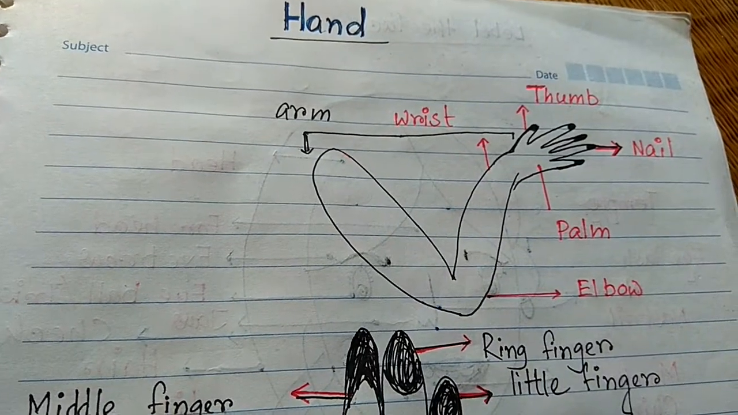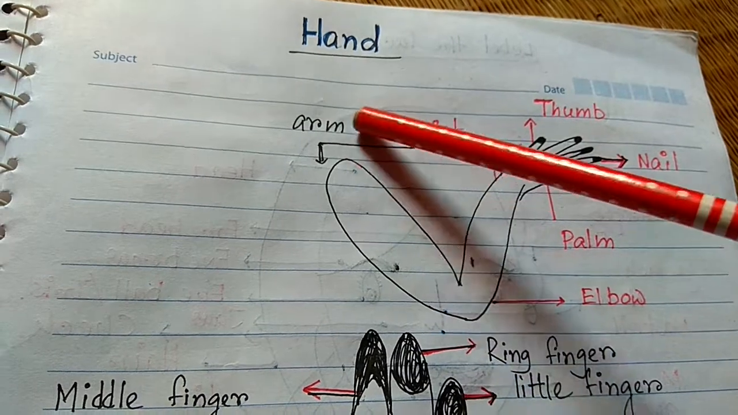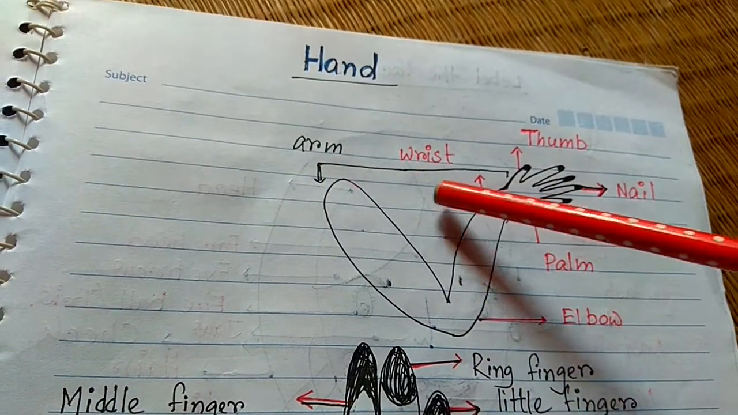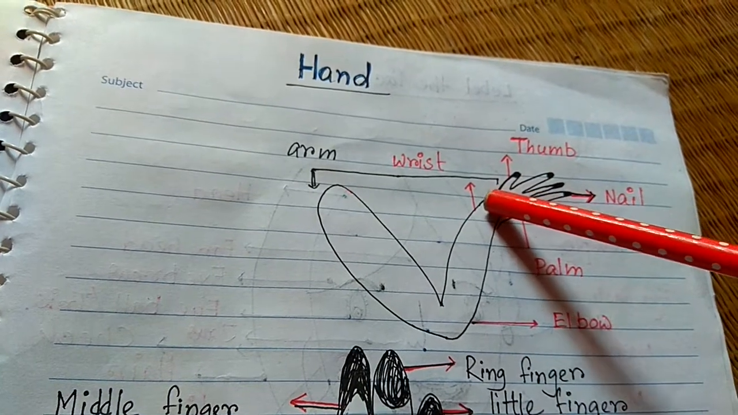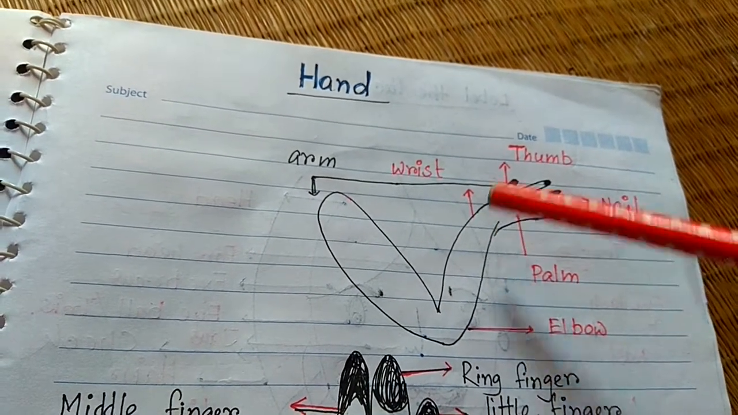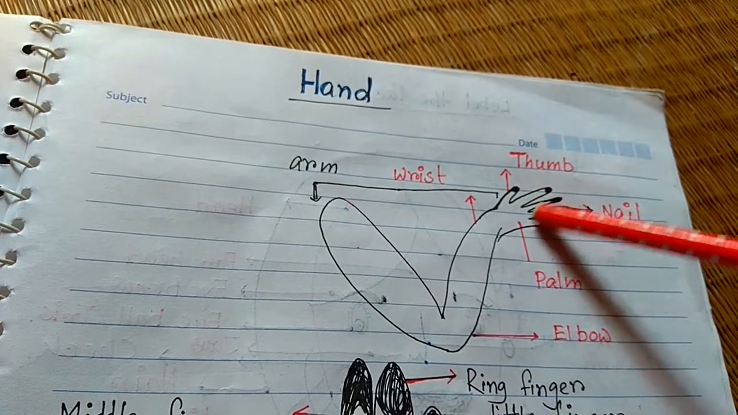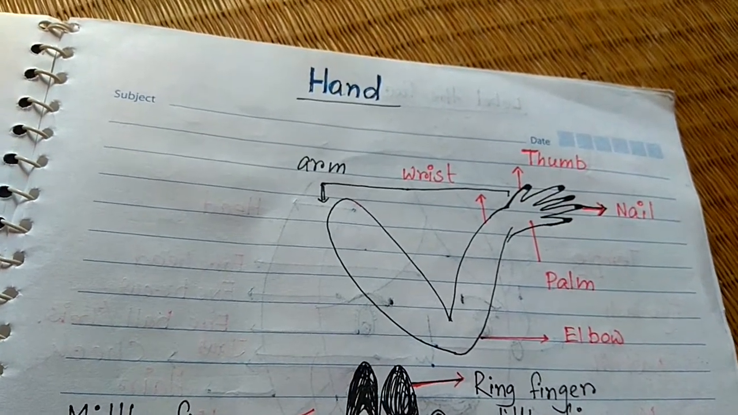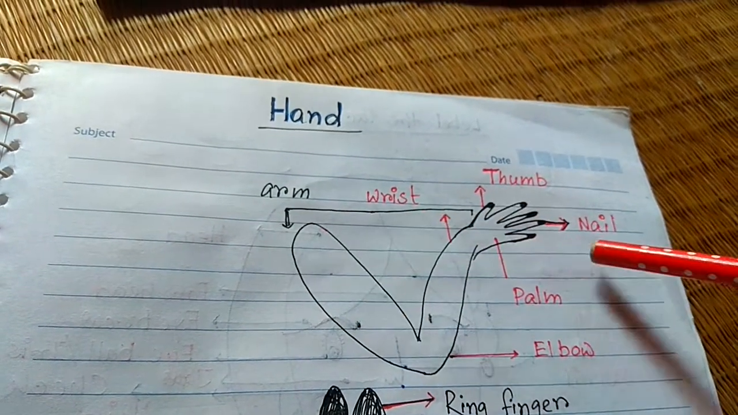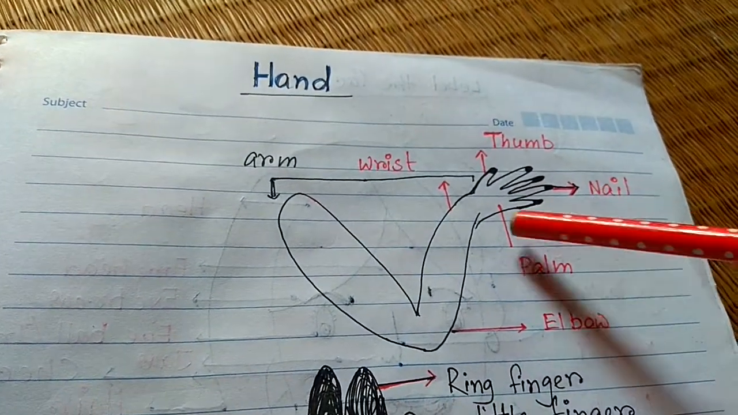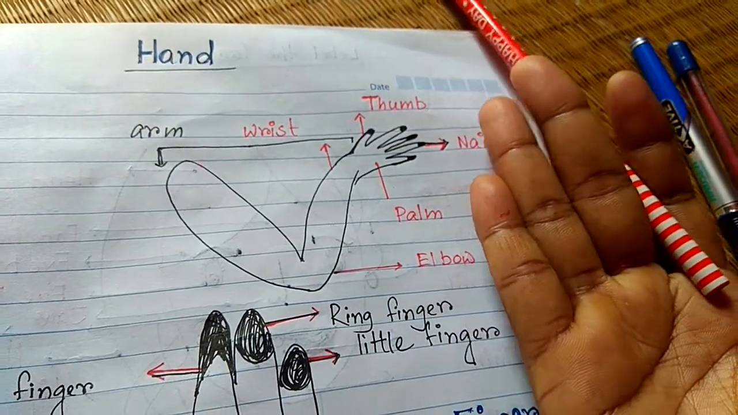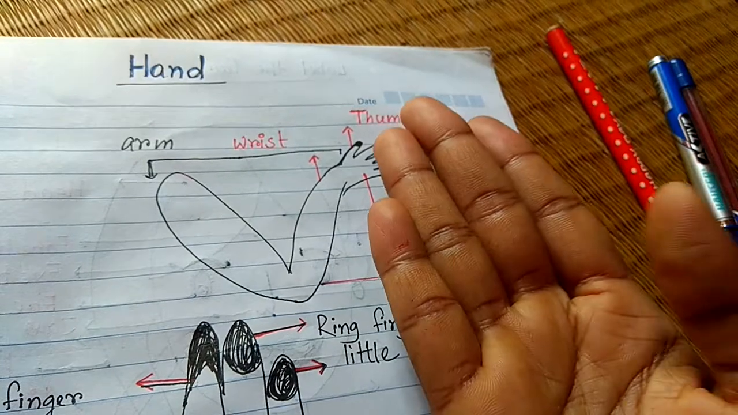Now come to our hand. I have drawn one hand here, and this portion to this portion is generally called arm. And this is our wristwatch, where we wear the wristwatch, that is wrist. Okay, and these are some fingers I have drawn, I will discuss them later. But here is arm, this portion is arm. These are nails, palm. Okay, this portion is called palm.